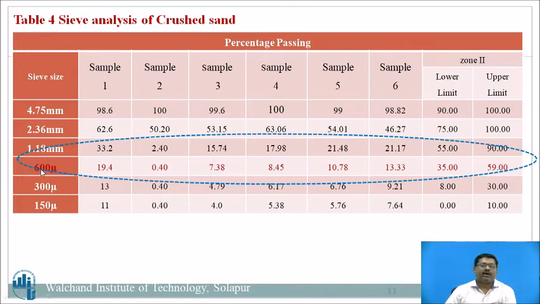Next is 600 micron. If you observe the values for samples 1 to 6, all have a low amount, and the actual zone 2 limit is 35 to 59.